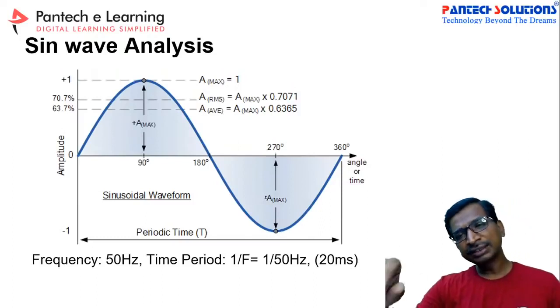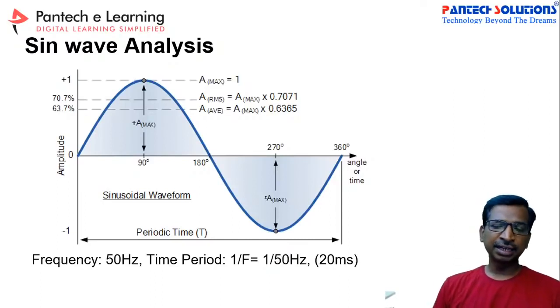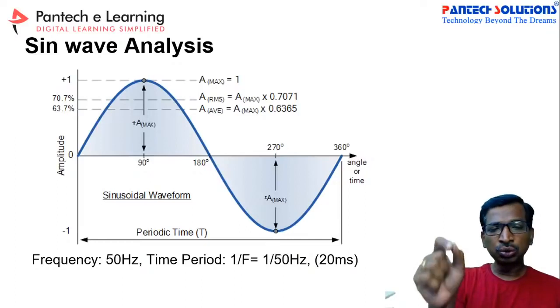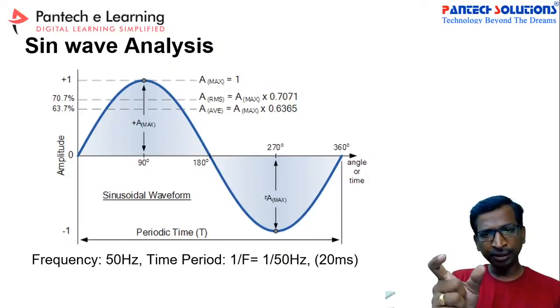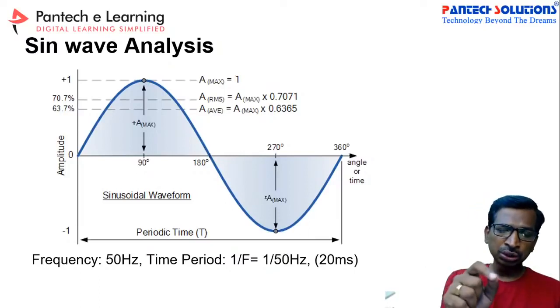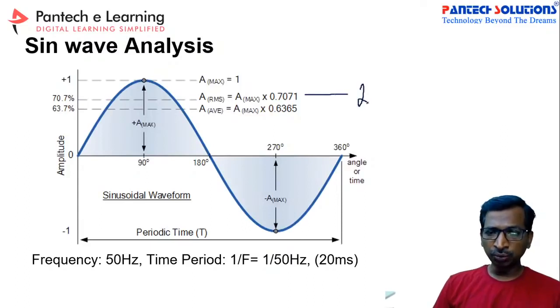If you want to understand the MATLAB demo, you should know what a sine wave is and how we can realize it. See here, if you take your wall socket, 230 volts, right? If you keep the multimeter across the two pins of the wall socket, it will show 230 volts, which means the RMS voltage.